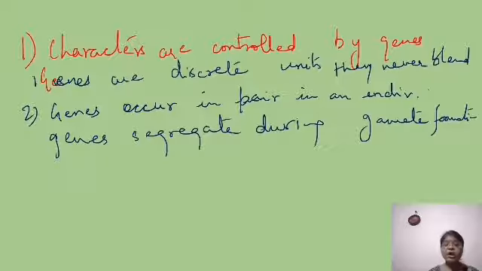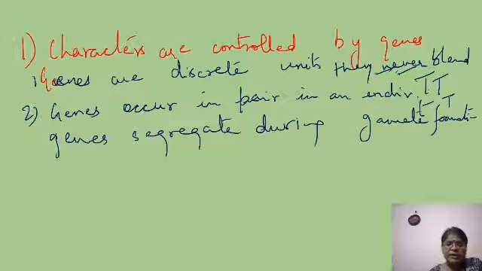Genes occur in pair in an individual. Like an individual has got TT, if you remember, and the gamete has got only a single one, whether it is capital T or small t. Depending upon the individual, the gamete will be. If it has TT, then the gamete will have only capital T. If it is heterozygous, then the gametes could be capital T and small t, both.